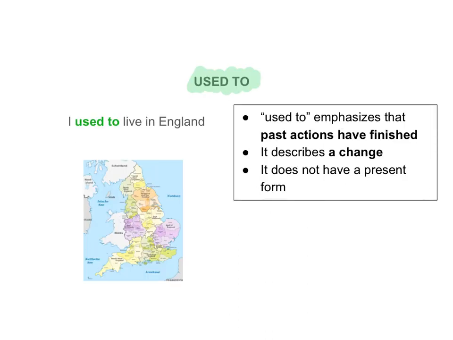Another verb we use to talk about past actions is used to. Used to emphasises past actions that have finished, and it describes a change. I used to live in England. Do I live in England now? No. Now I live in Spain. Did I live in England in the past?